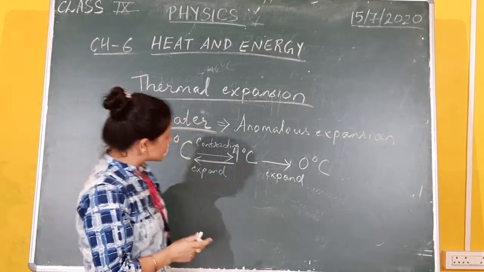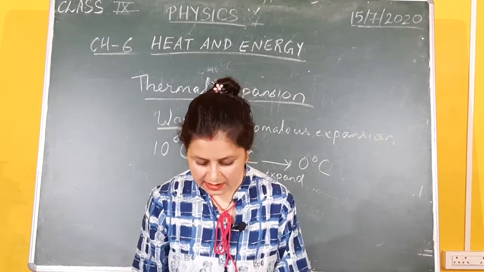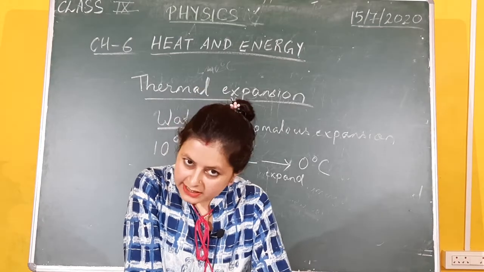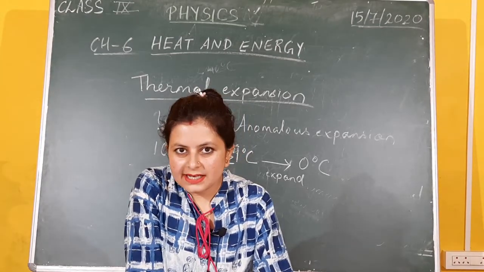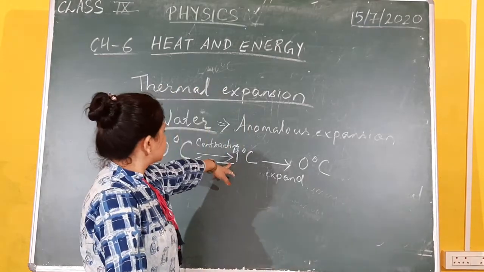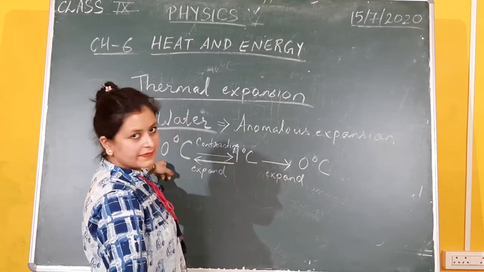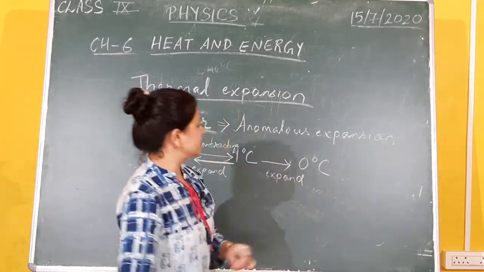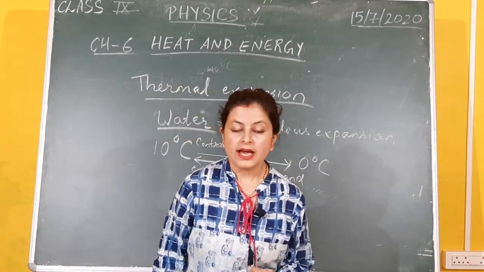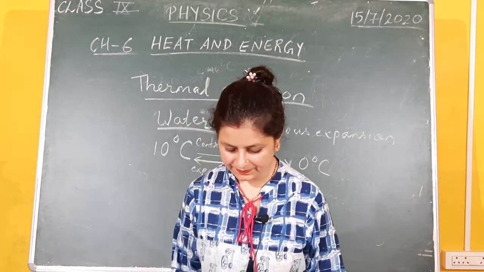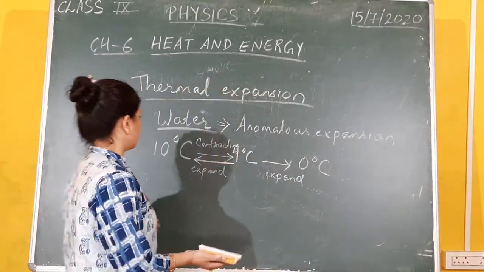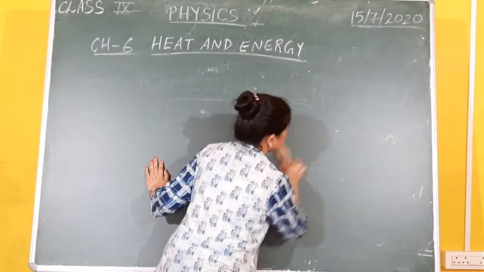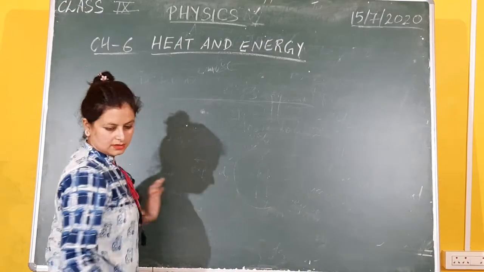So this unusual behavior of water, in which the water expands whether it is cooled or heated beyond 4 degrees Celsius. You heat it from 4 to 10, it will expand. You cool it from 4 to 0, it will again expand. This unusual behavior is called anomalous expansion of water. Now this anomalous expansion of water is shown by two graphs here.